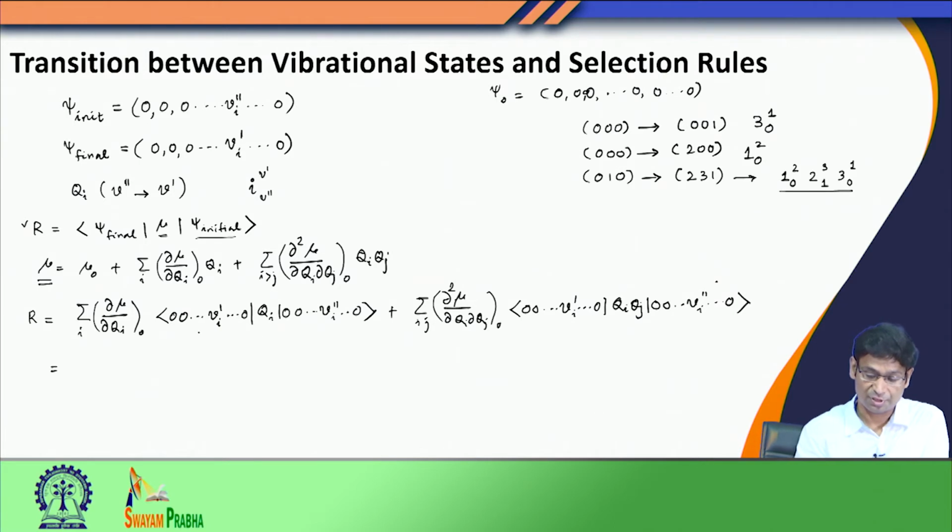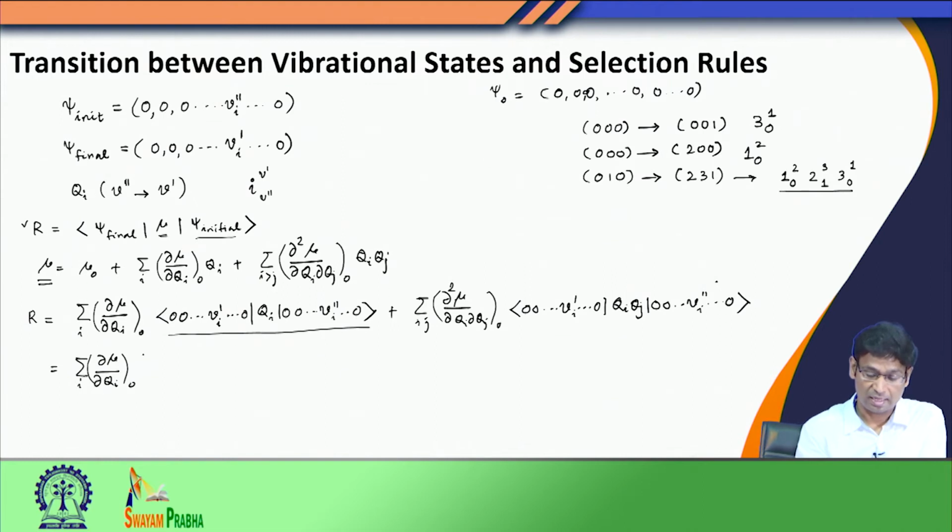So, when I look at this first term, I see this integral. I see the bra side has vibrational wave functions where all the vibrational wave functions except for the q i th mode are in the 0 state, and on the ket side I also see that except for the q i th mode all other vibrational functions are in the 0 state. What about the operator? The operator in the middle only depends on q i. So, therefore, I can separate q i from the rest of the degrees of freedom by doing the following.